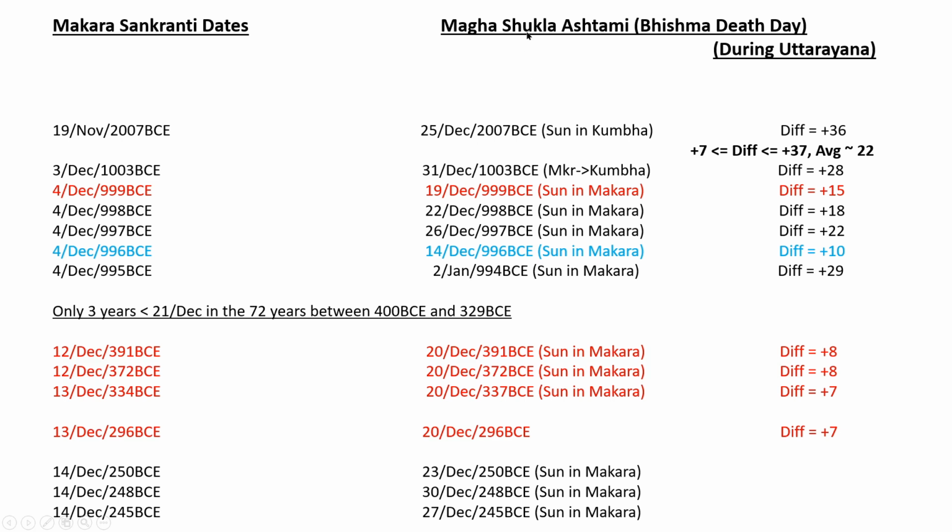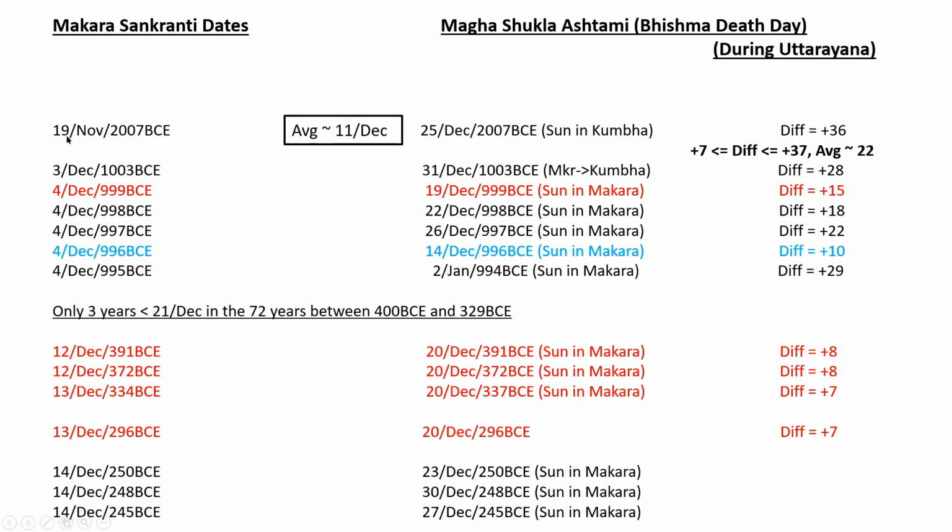So what we expect is Magha Shukla Ashtami to consistently fall on or after 21st December. In 2007 BC we see this, but most of the other days are not crossing the 21st December mark. We worked out the average is 22 days.